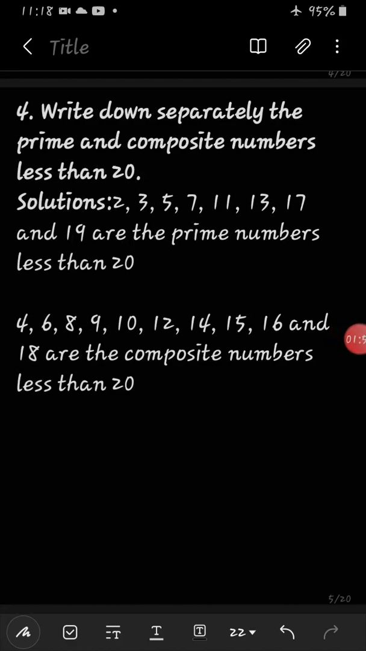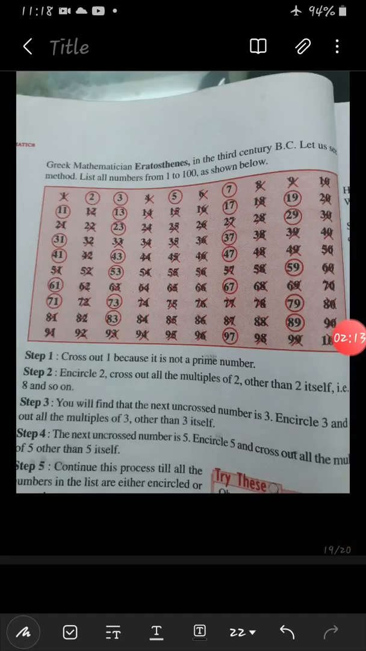Now question number 4. Write down separately the prime and composite numbers less than 20. We have to write both composite and prime numbers separately which are less than 20. Again let's move to the same page, page number 52 of your textbook. So here you can see the prime numbers are circled. So less than 20 we have to find the prime numbers. So 2, 3, 5, 7, 11, 13, 17 and 19 are the numbers which are less than 20 and are prime.